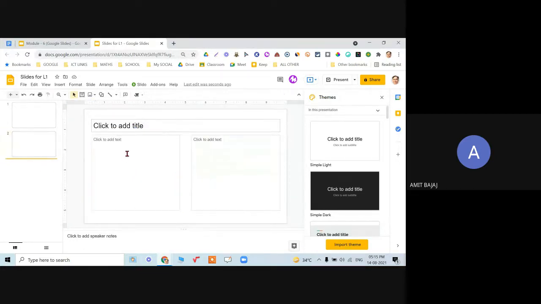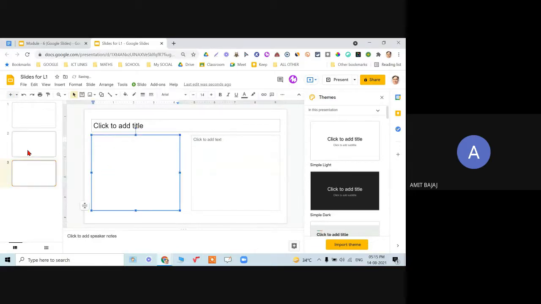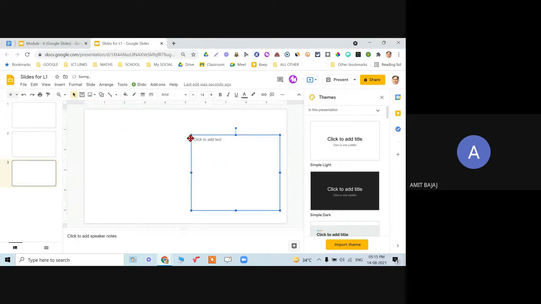I can have the same even when I create a blank slide, and even if there is nothing, I can always have similar kind of boxes over here, and I can go on adding that. We will see that very soon.